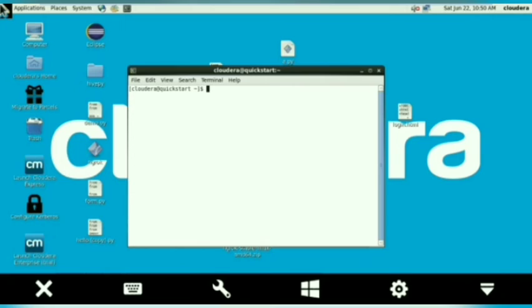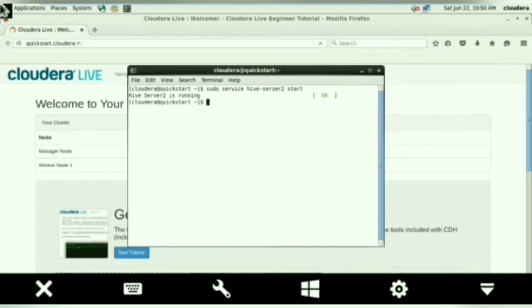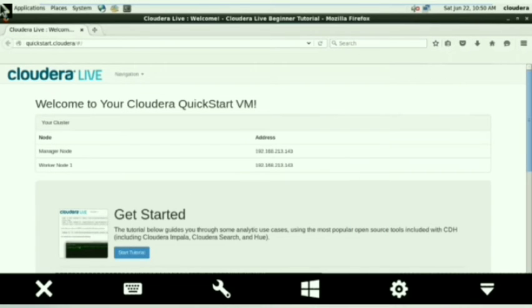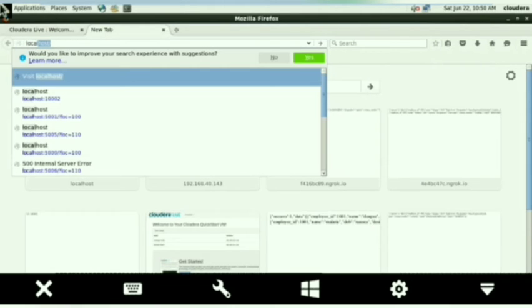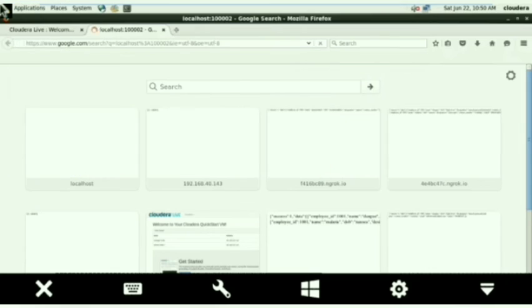First of all, I have to check whether my Apache Hive server is running or not. This is the command, sudo service hive-server start. This command helps to run the Apache Hive server. It is running now. Let's check in a browser. Localhost and the port number. The port number is 10002.